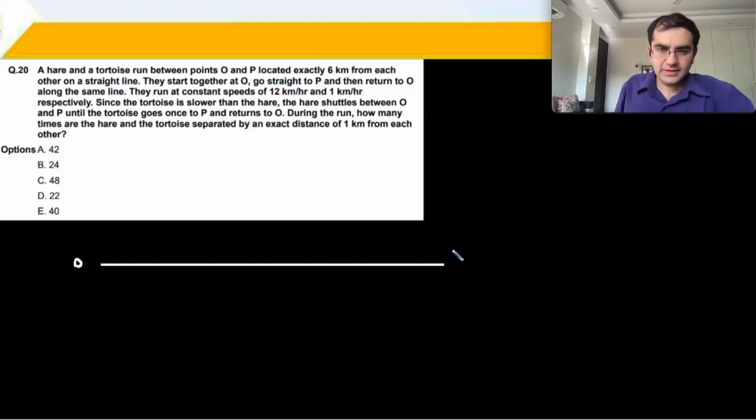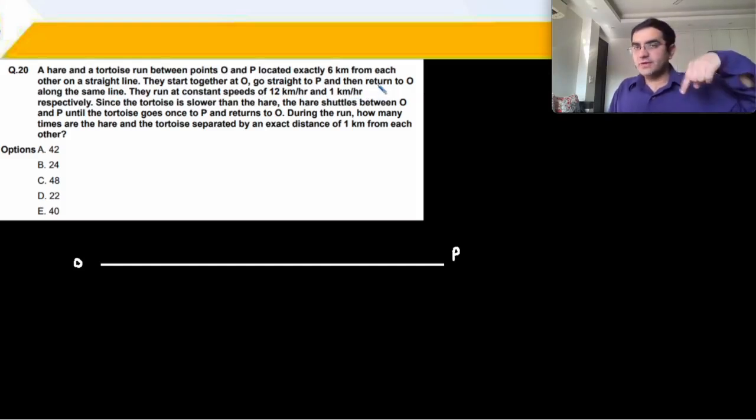O and P. It's 6 kilometers. They start together at O, they go straight to P and return to O along the same line. They run at speeds of 12 kilometers per hour and 1 kilometer per hour. So if they will go and come back, 6 kilometers for going and 6 kilometers for coming back.